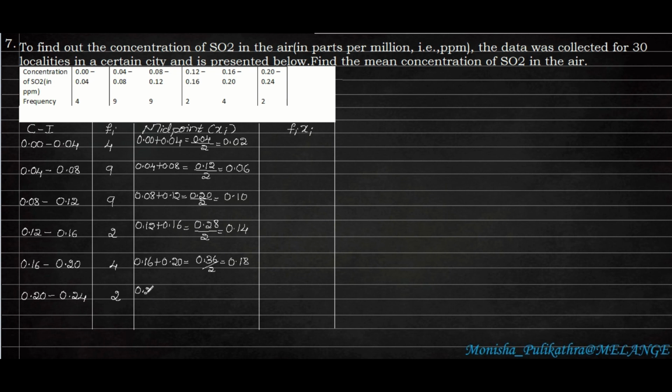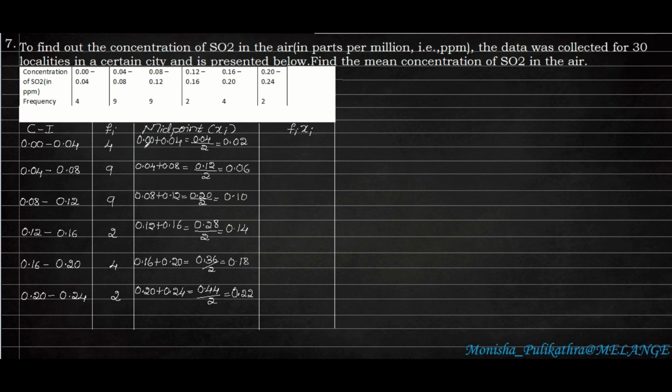Next 0.20 plus 0.24 is 0.44 divided by 2, that is 0.22. So 0.02, 0.06, 0.10, 0.14, 0.18 and 0.22.